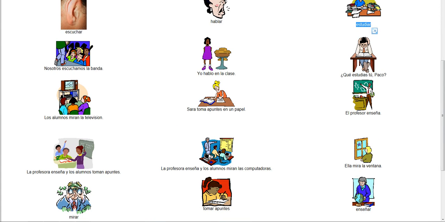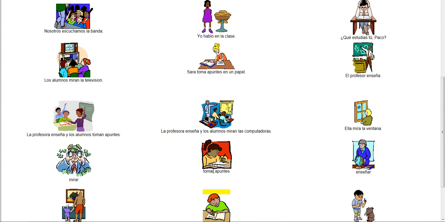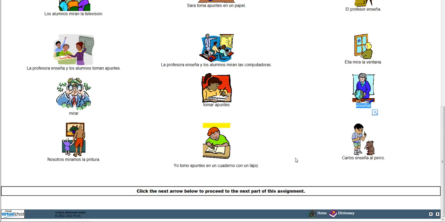Right here, we've got the verb tomar apuntes. So anything that's ending in AR is the actual verb. So tomar apuntes is to take notes. Over here, we've got mirar, which means to look at. Enseñar means to teach, okay?